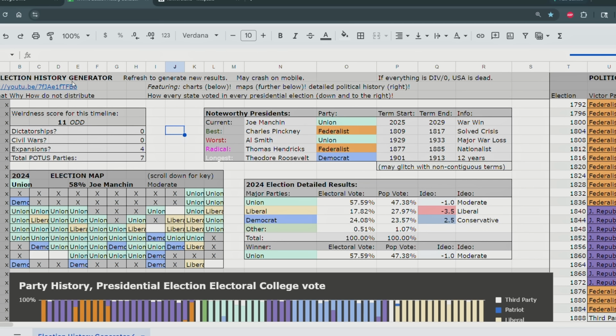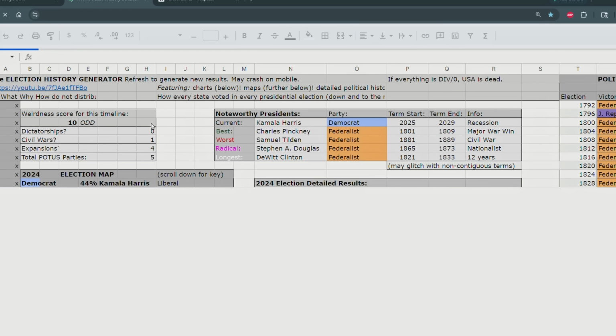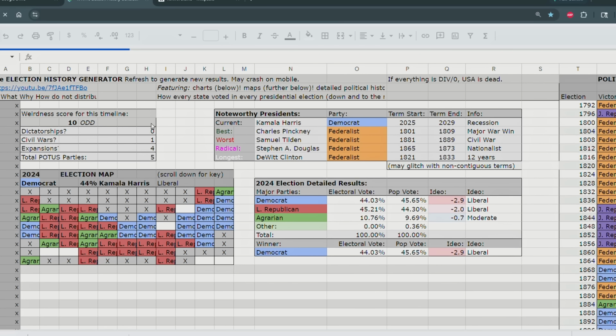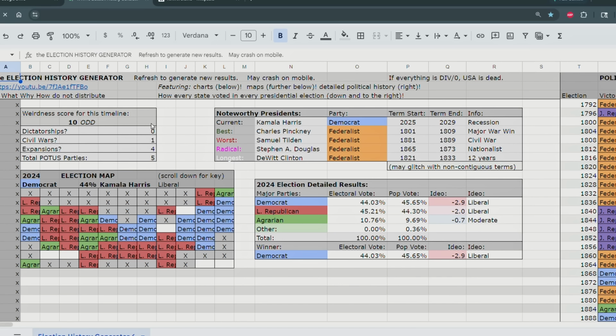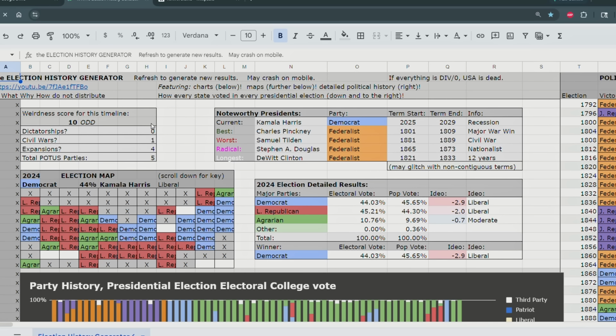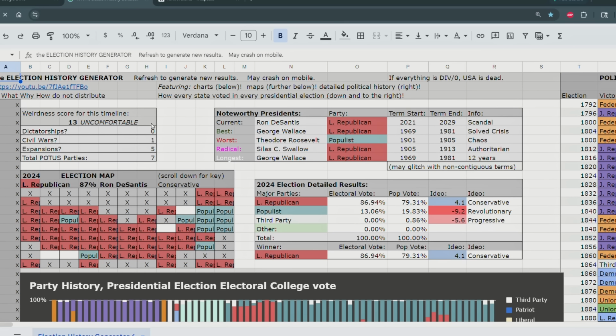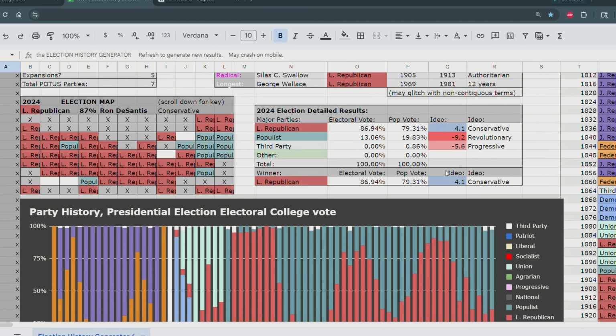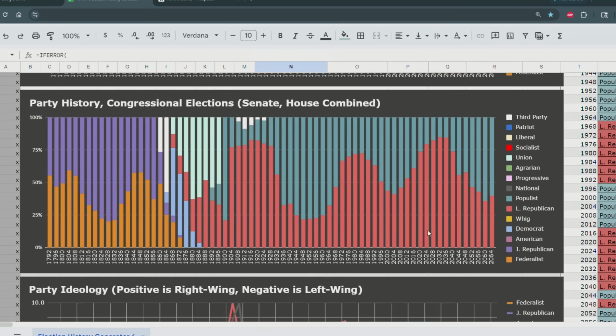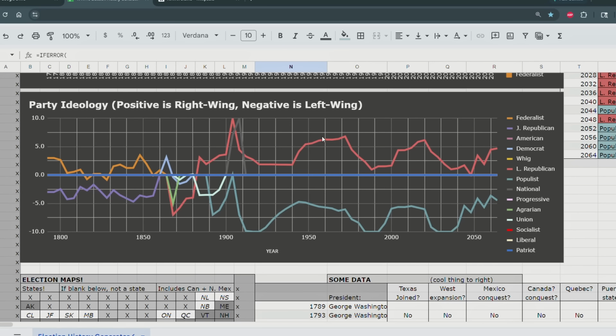So you can see how maybe the history of Mexico, which had a very unstable political system from the start, contributes to the ongoing political instability in Mexico, whereas America, which had a stable political system more or less from the start, contributes to the ongoing relative stability of the American political system. Look at that. Because there are so many more left-wing people, we got a major revolutionary political party, the Populists, who are so revolutionary. They are basically socialist revolutionaries in this time period.